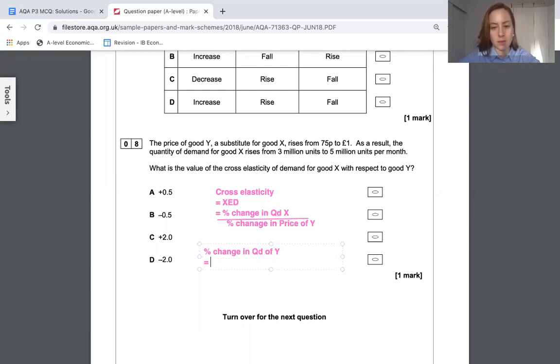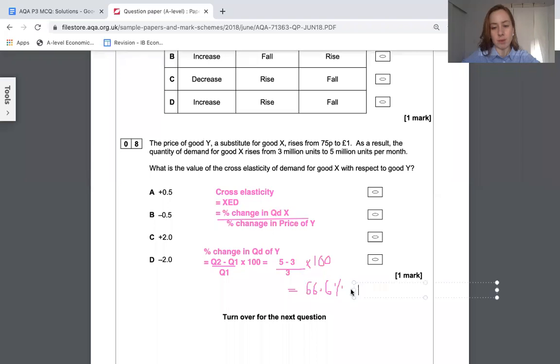And so we do the new quantity minus the old quantity divided by the old quantity, and then times this by 100. So we are told the quantity goes from 3 to 5 million, times this by 100. This is 2/3 times 100, so this is 66 point something %.